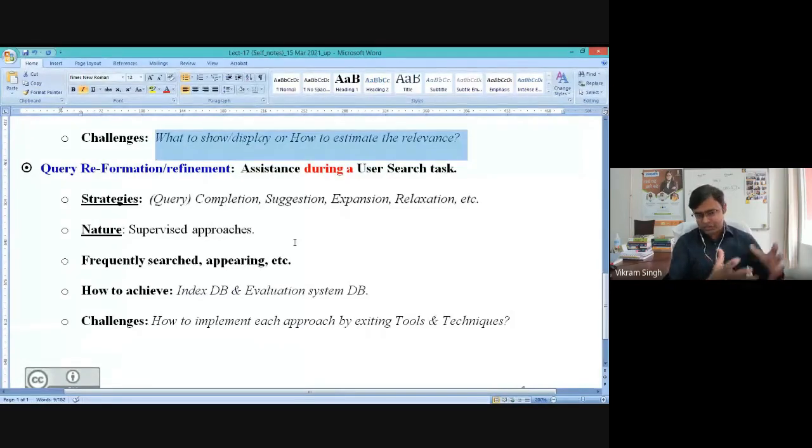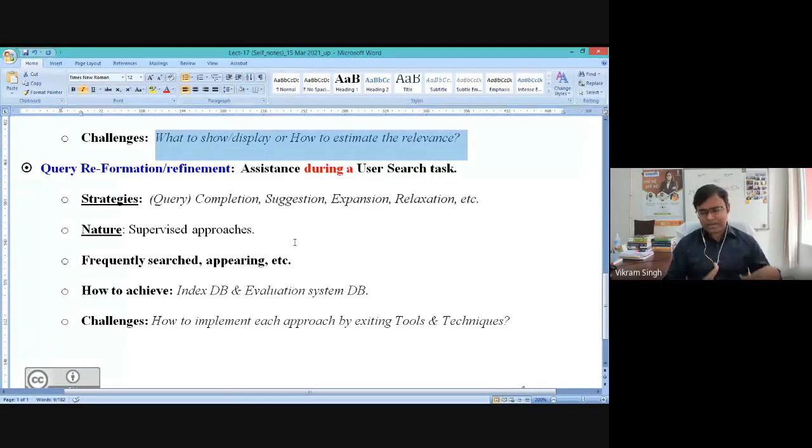So you can have this strategy to help a user to form a query. But again, after reading the top 20 or top 30 results also, it is possible that the user is not able to continue his search. So now you have to help the user to frame or form his next possible query.